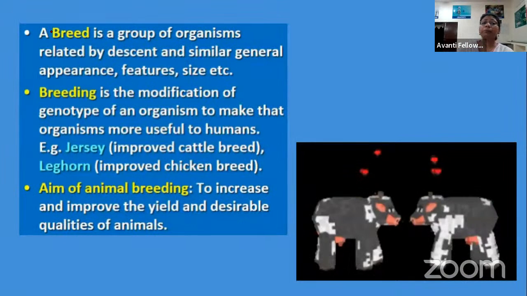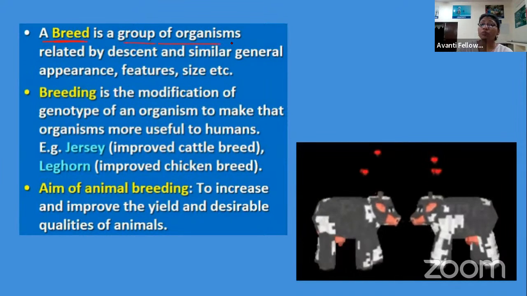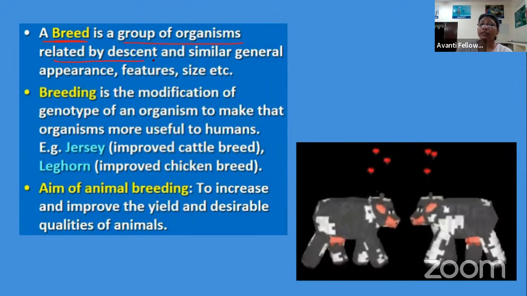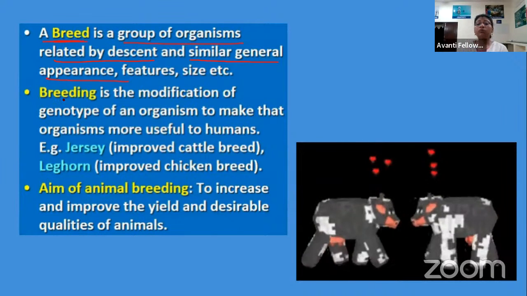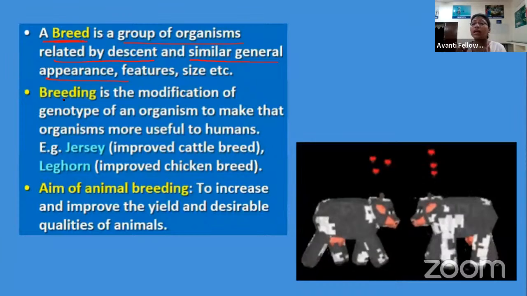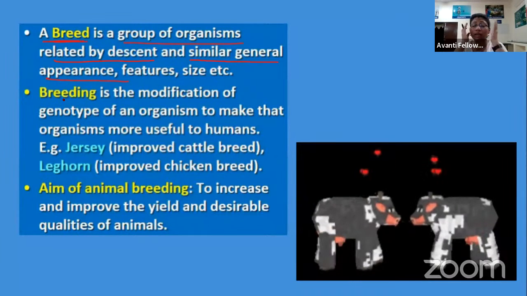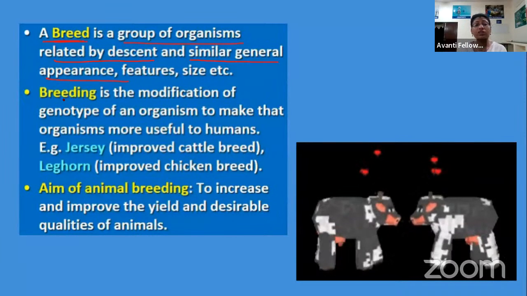When we are talking about a breed, a breed is a group of organisms related by descent and similar general appearances. That means the animals belonging to a particular breed have the same structural appearance and the same functional features. Their size, their features all are very similar.